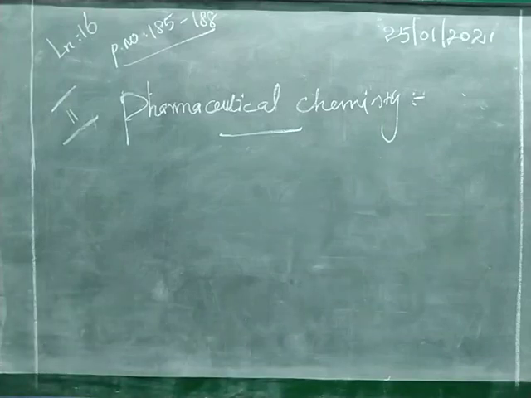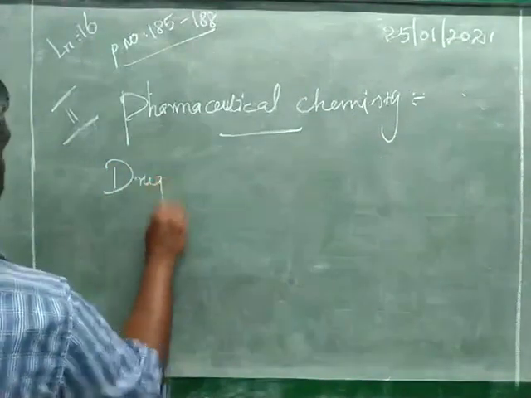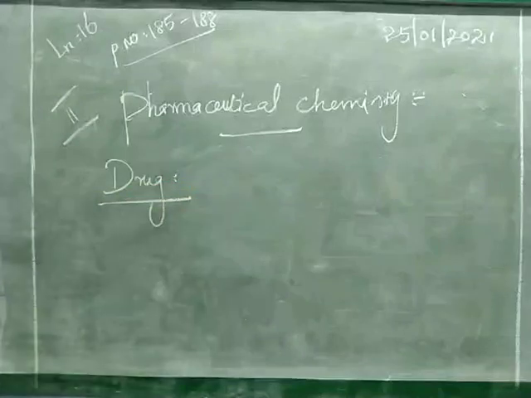Okay. So what is meant by drug? Drug is nothing but the chemicals used for treating disease.